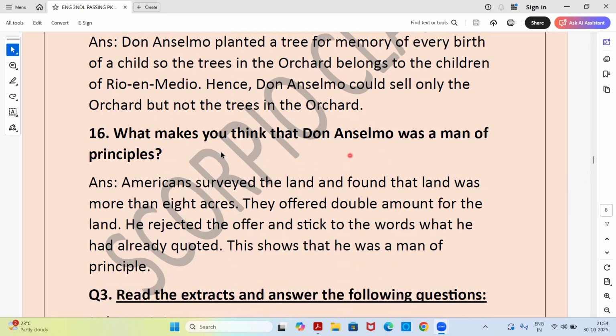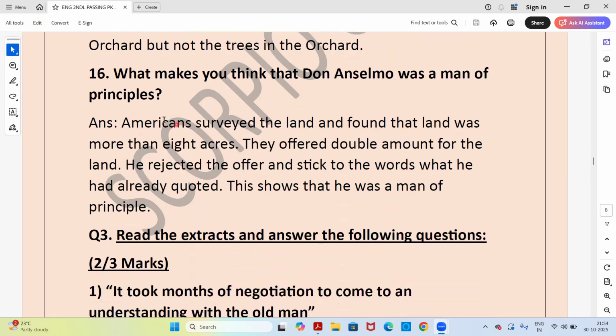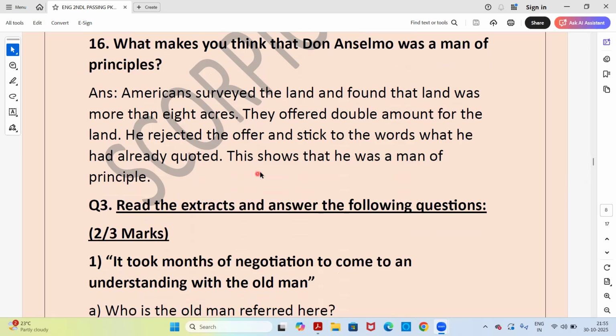Now moving to next question, that is the last question. What makes you think that Don Anselmo was a man of principles? Americans surveyed the land and found that land was more than 8 acres. They offered double amount for the land. He rejected the offer and stuck to the words he had already quoted. This shows that he was a man of principle.